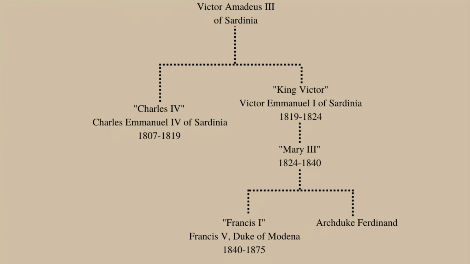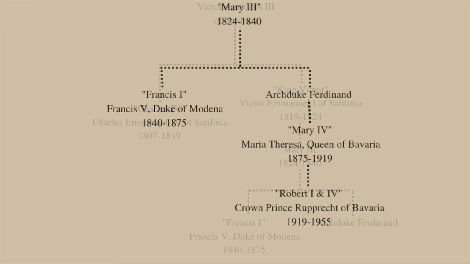His eldest surviving child was his daughter Mary, who would have been Mary III. She married Francis IV, Duke of Modena, and their eldest son was Francis V, Duke of Modena. In this line of succession, he probably would have taken the regnal name of Francis, and so would have been Francis I. He had no surviving children, and his younger brother Ferdinand died before him. Ferdinand had a daughter named Mary, who would be the next monarch.